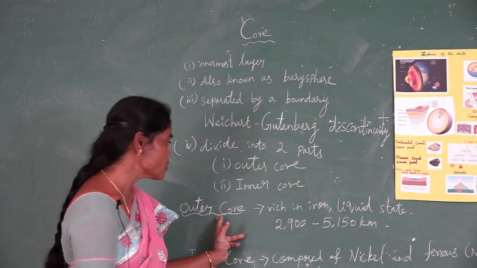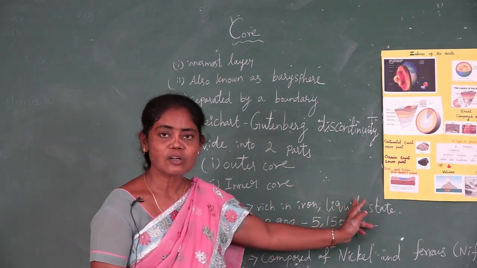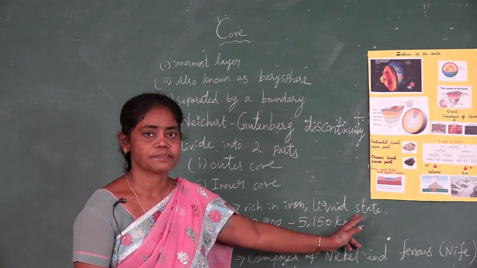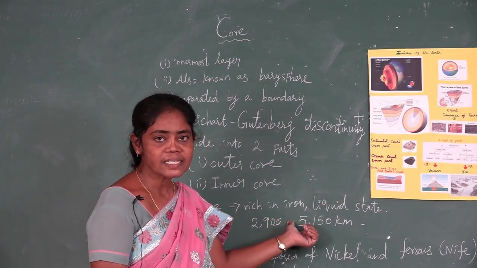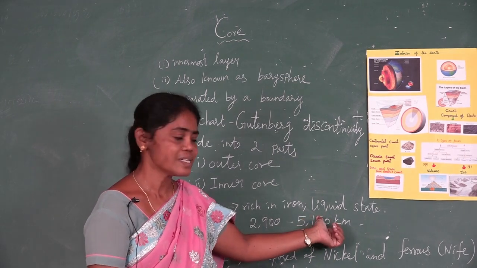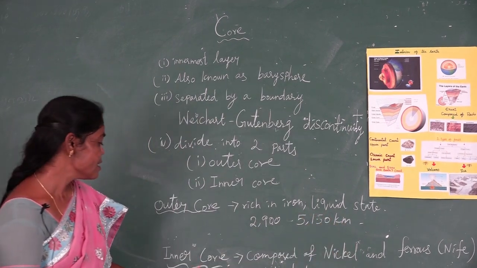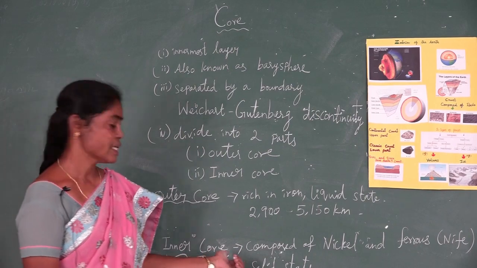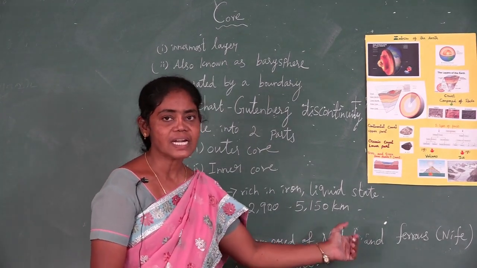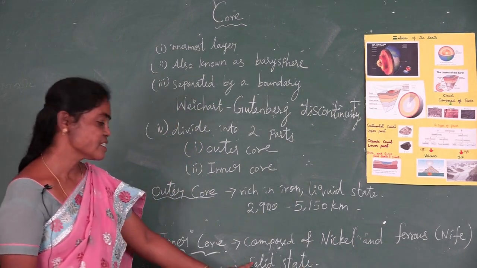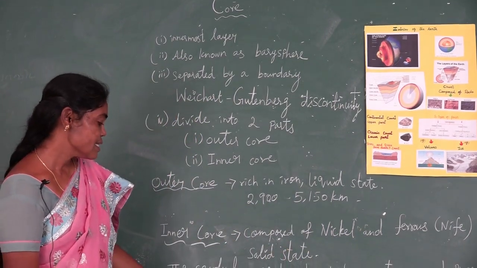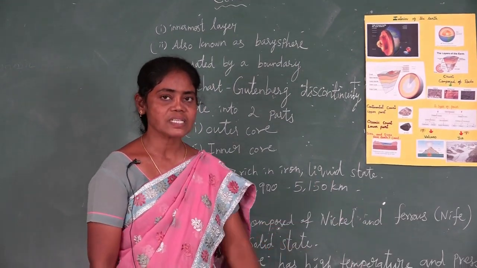The outer core is rich in iron, and it is in a liquid state. It extends from 2900 to 5150 kilometers. Next, the inner core is composed of nickel and iron, that is ferrous, and it is in a solid state.